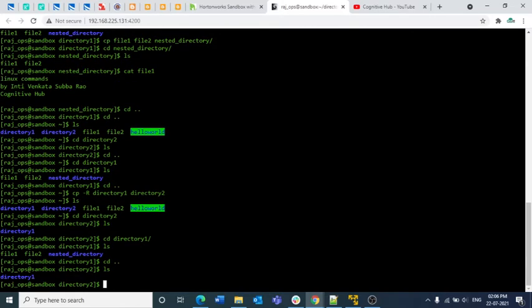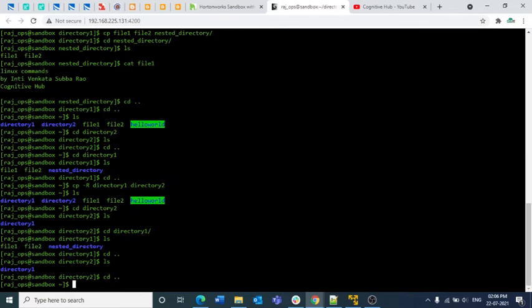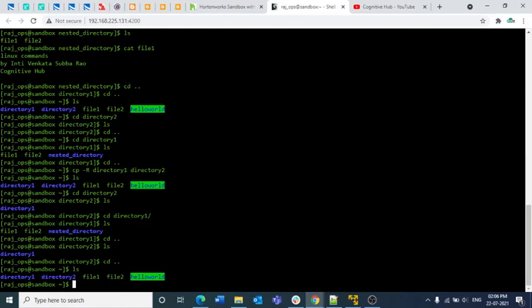Just like how we have directory 1 and directory 2 here, we can also create multiple directories in a single shot using mkdir. For that, we have a command known as mkdir. Previously we were just using mkdir dir1 and pressing enter, which creates a new directory with dir1 as its name.